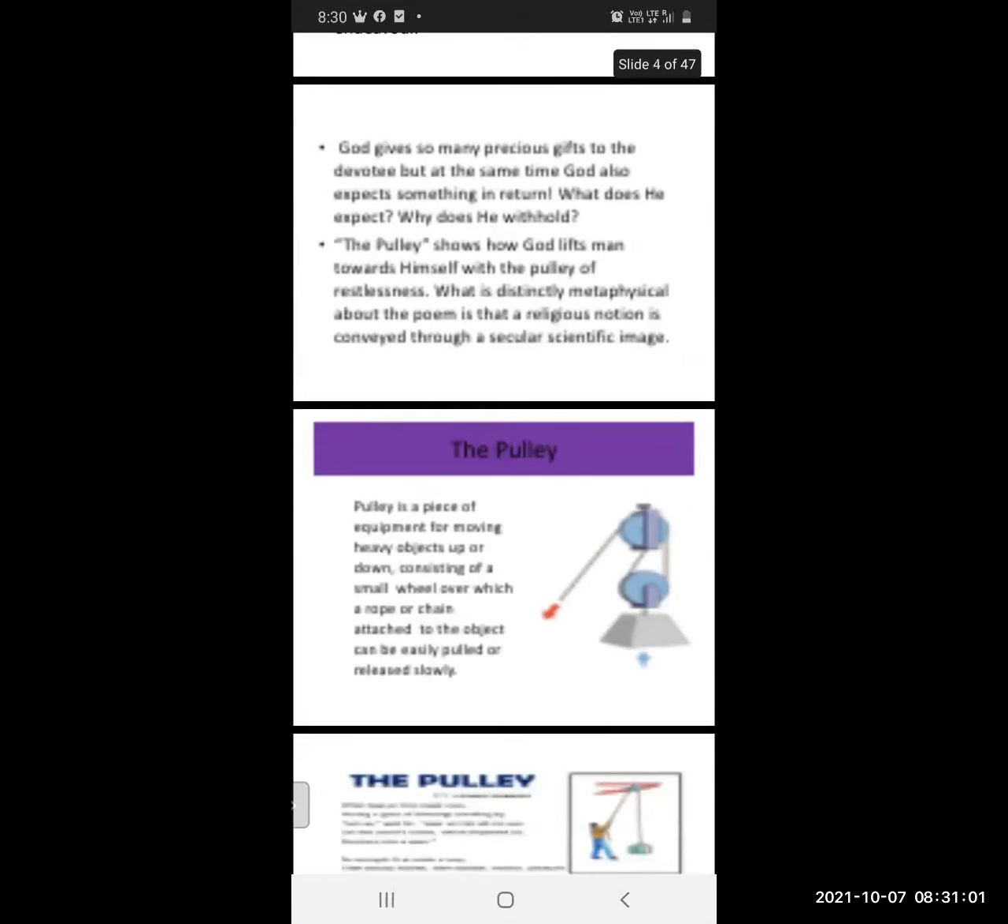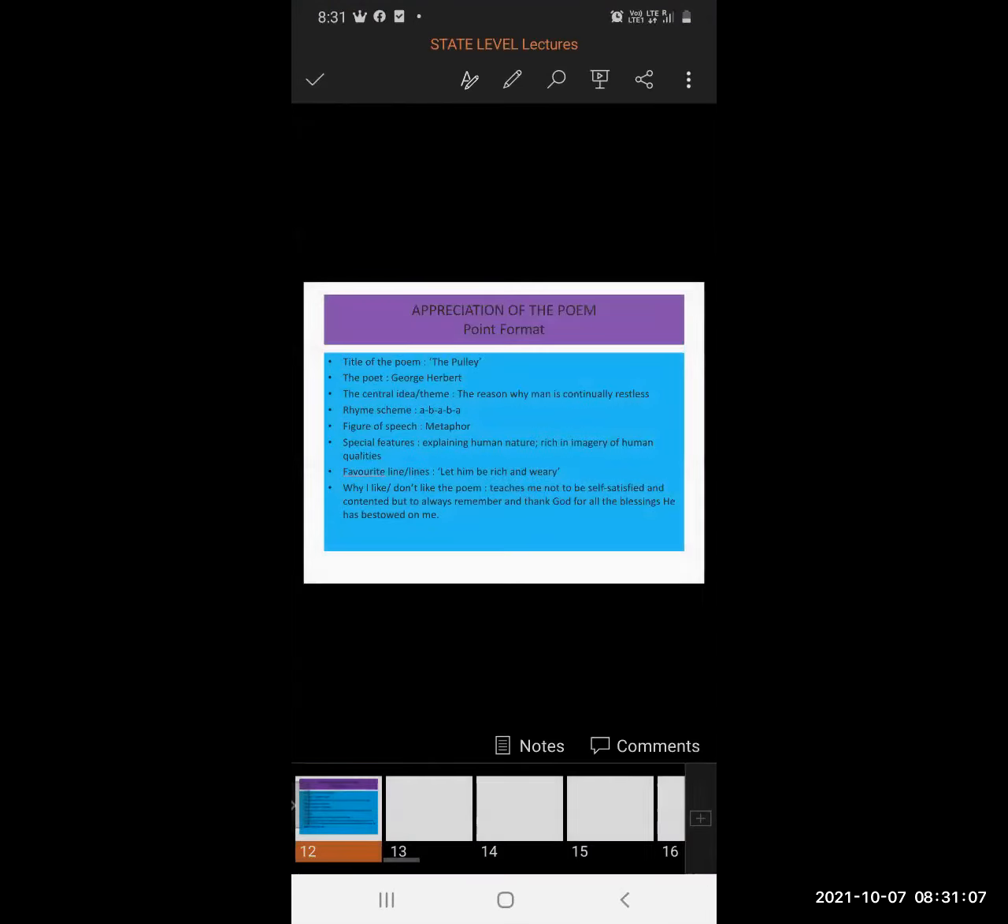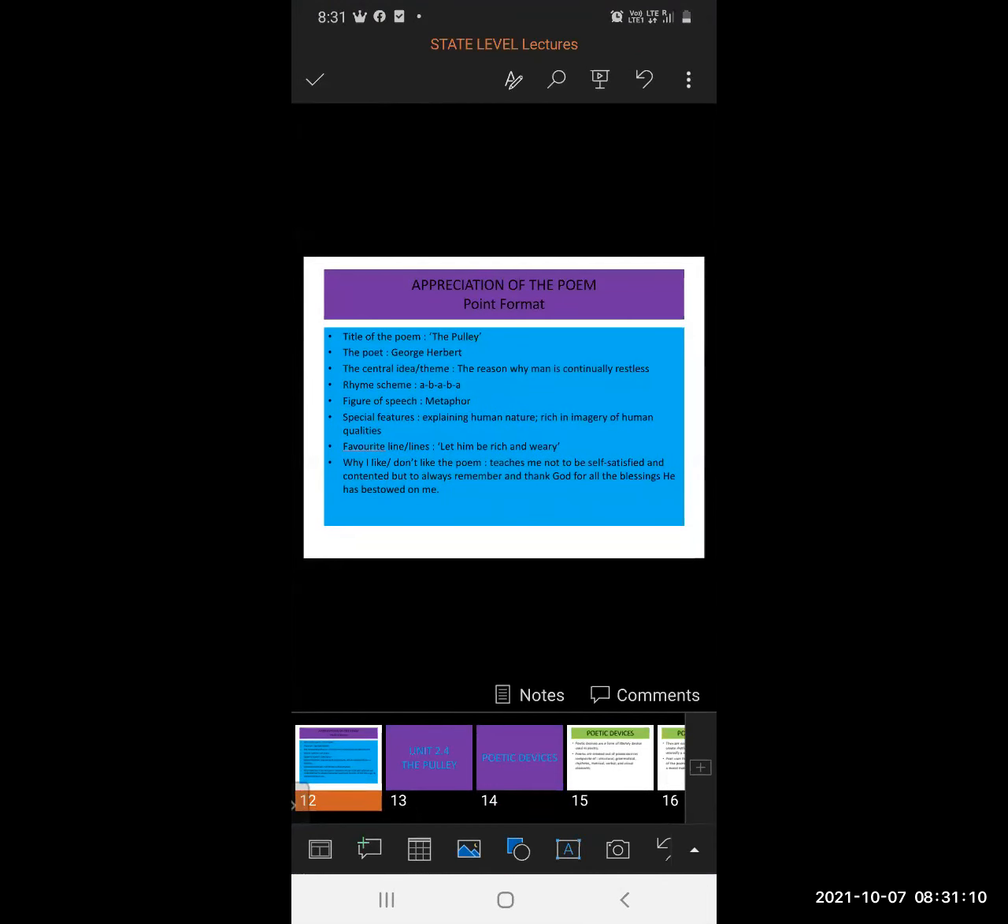Here it is in point format, but as it is, you can add more sentences and write the appreciation of the poem in paragraph format. Here it is asked in paragraph format, so you can write the answer in sentences.